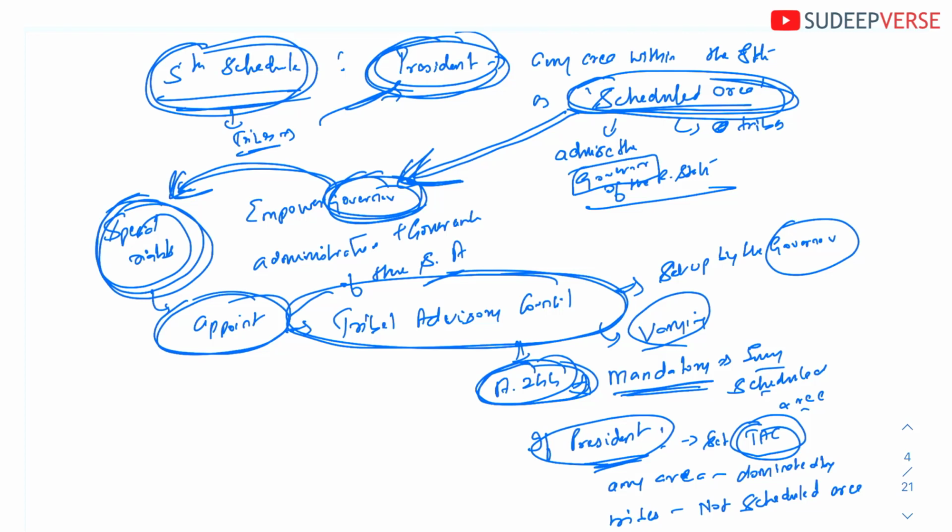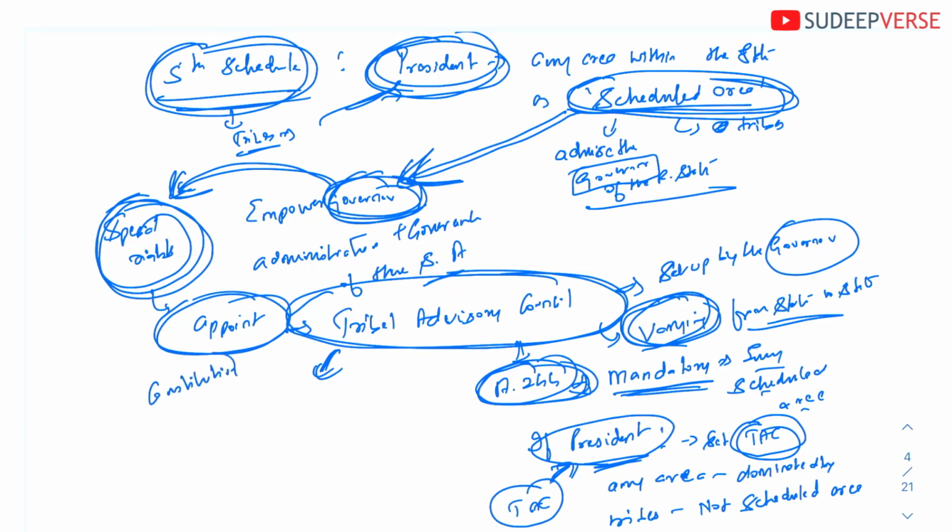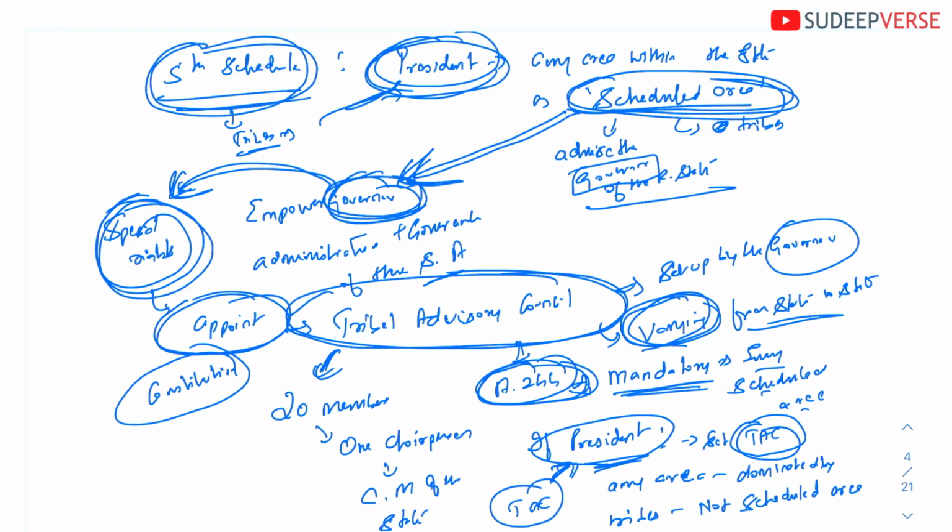But any area which is not a scheduled area can also have a tribal advisory council, but for that the president has to appoint that particular council. Okay, now what is the overall composition? See, the composition of the tribal advisory council varies from state to state. However, what is important is that overall the constitution says this condition has to always be the same. The tribal advisory council has to have 20 members. Okay, and this includes one chairperson, and the chairperson is the chief minister of the state. So the 20 members should have one chairperson among them who is the chief minister of the state.